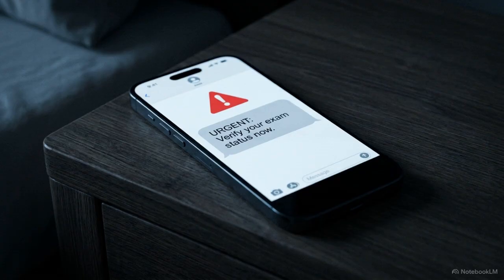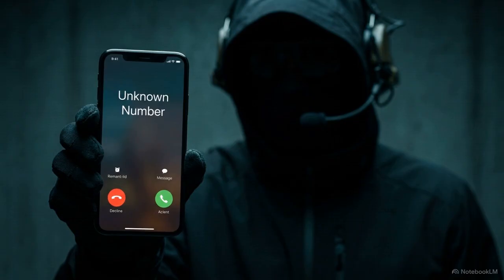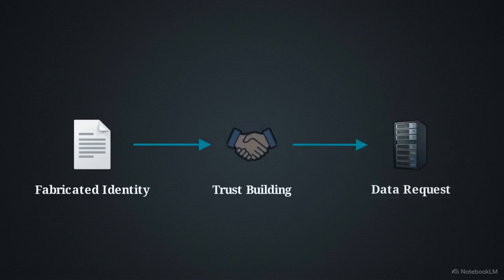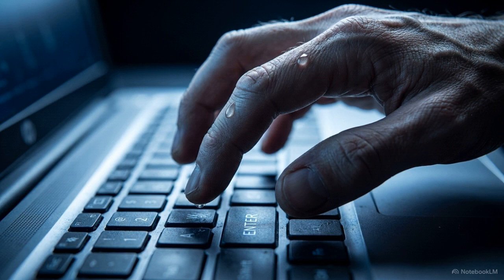If this exact same deceptive message arrived as an SMS text message instead of an email, it's known as smishing. And if Maya's phone rang and a live person made these threats over a voice call, the attack is categorized as phishing. Often, an attacker will spend time inventing a fabricated, elaborate backstory to build trust before ever asking for your data. That overarching tactic of creating a false scenario is called pretexting. Whether the attack arrives by email, text, or voice, the underlying goal is identical. The adversary forces a panicked, emotional reaction, so the target acts quickly, bypassing their logical, critical thinking.